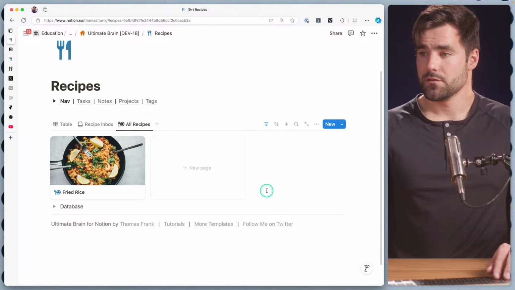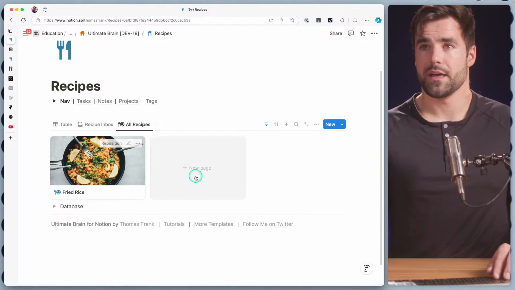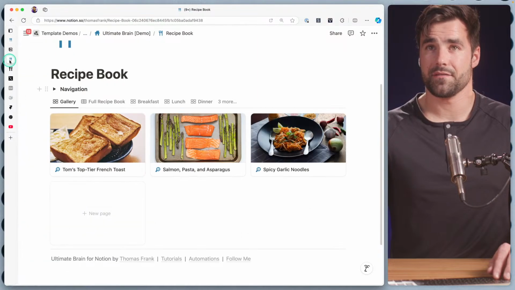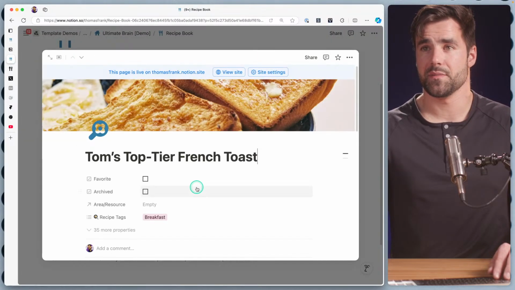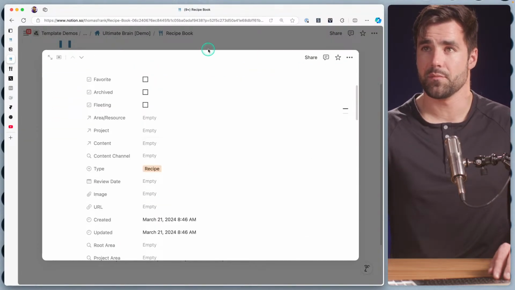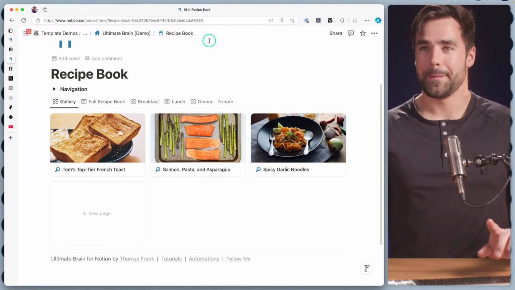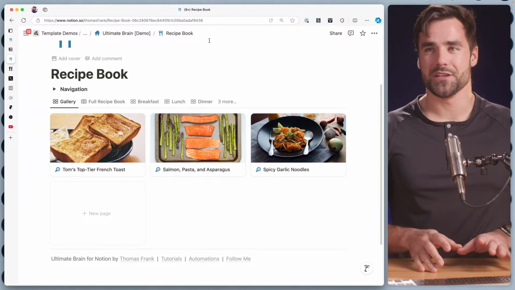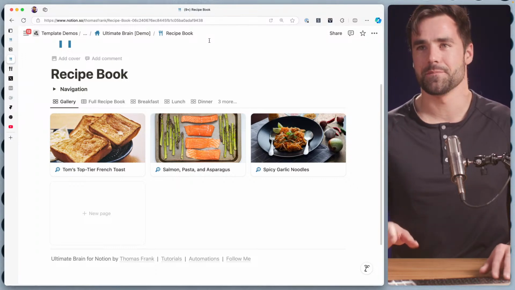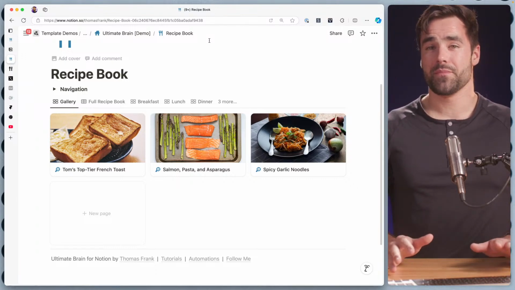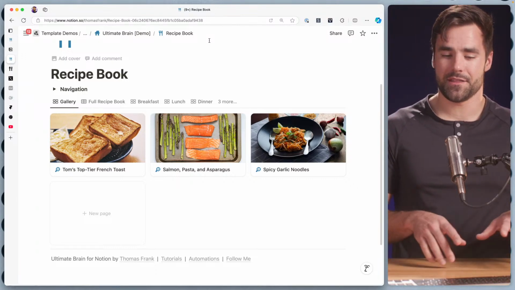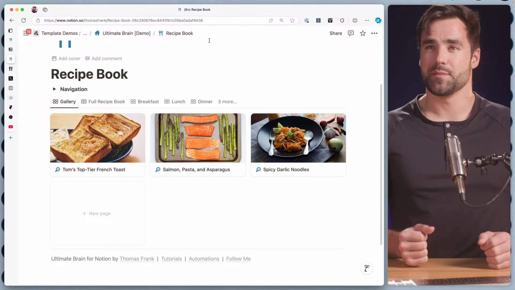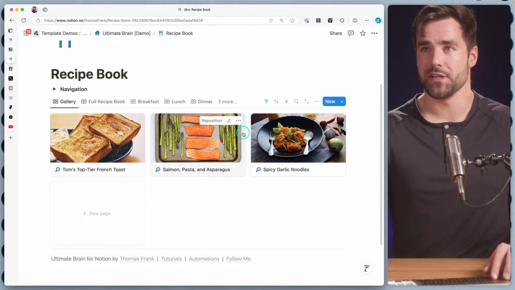Okay. So the reason that I want to build a system like this instead of having it built into the note-taking system like it currently is in the Ultimate Brain template is my wife does not like the fact that our recipe book is part of this gigantic note-taking system. Works well if it was just me, but when it is a thing that is shared with family members, it gets to be a little bit tougher to use in this fully integrated system.